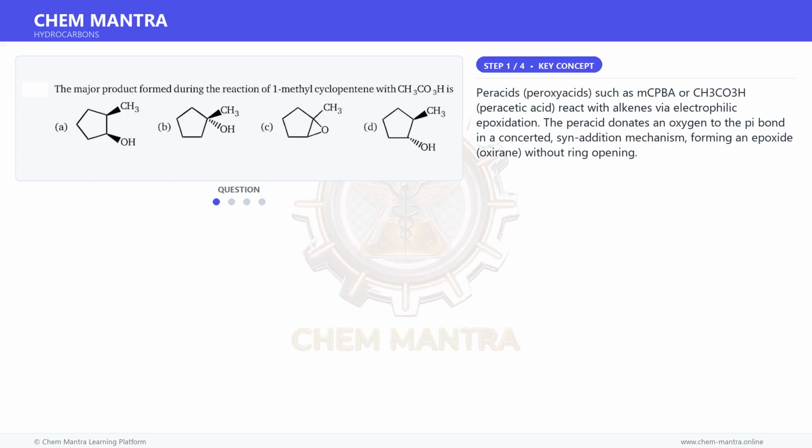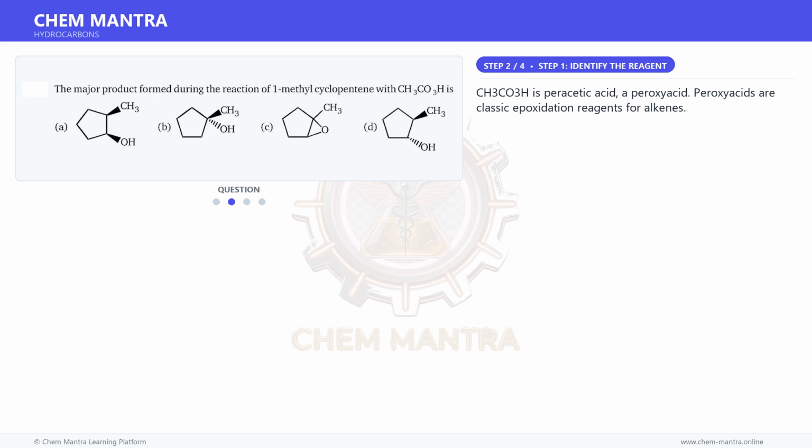Peracids, peroxyacids, such as mCPBA or CH3CO3H, peracetic acid, react with alkenes via electrophilic epoxidation. The peracid donates an oxygen to the pi bond in a concerted syn addition mechanism, forming an epoxide, oxirane, without ring opening. Moving on to the next step.